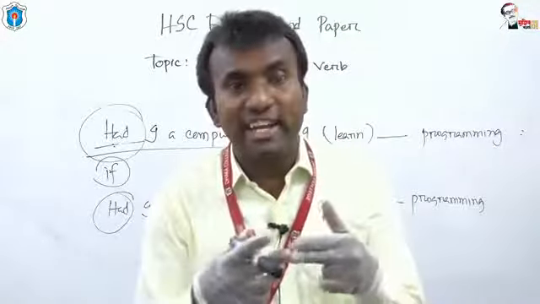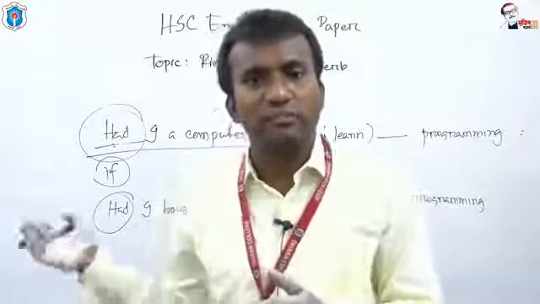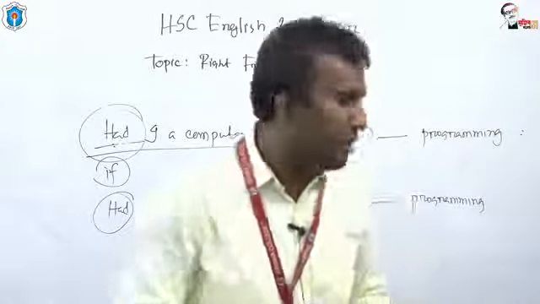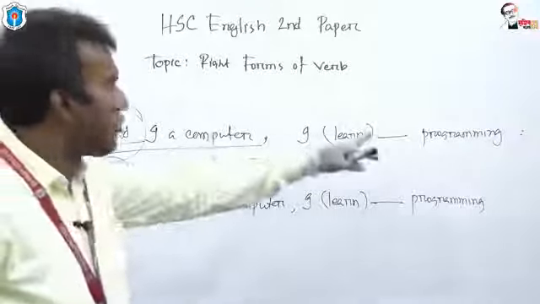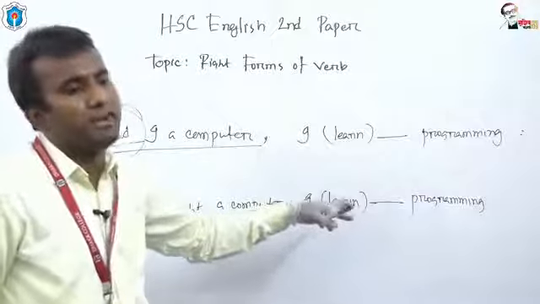When two present indefinite tenses are connected with "if" or a conjunction suitable for conditional sentences, it is called zero conditional. For example, have you got it? Had I a computer, I would learn programming. Had I bought a computer, I would have learned, I could have learned, I might have learned. Okay.